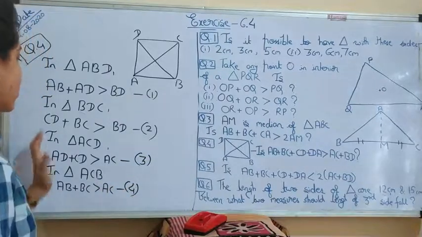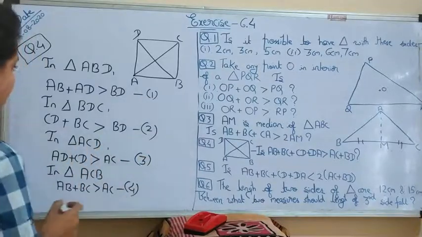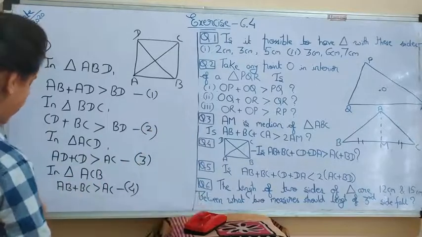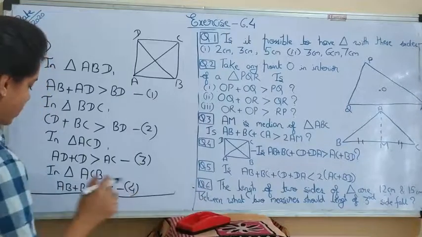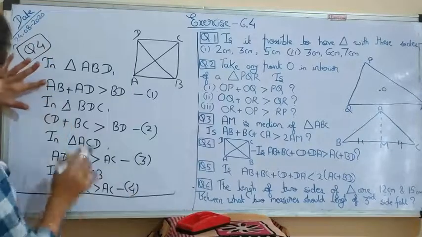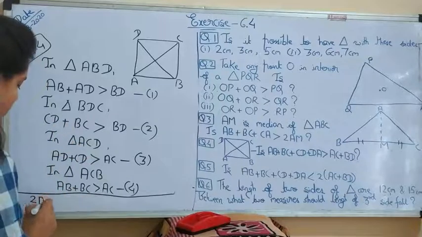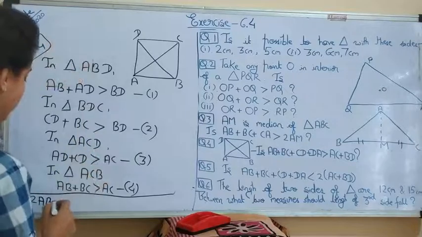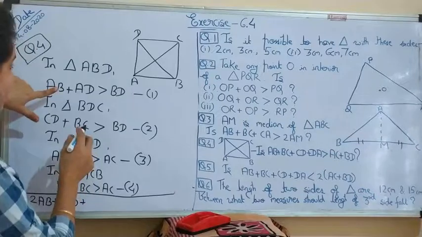If I add all these 4 equations, what will you get? After adding these 4 equations, you will get AB and AB, 2 times, so 2AB. This AD and AD 2 times, so 2AD.